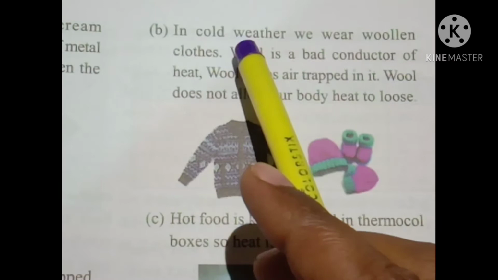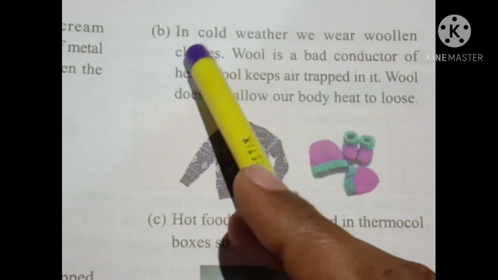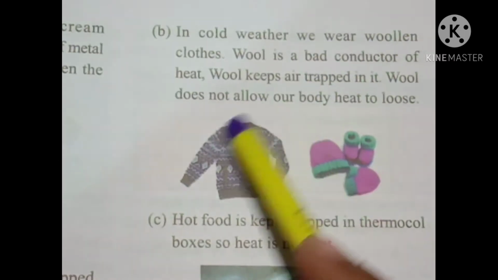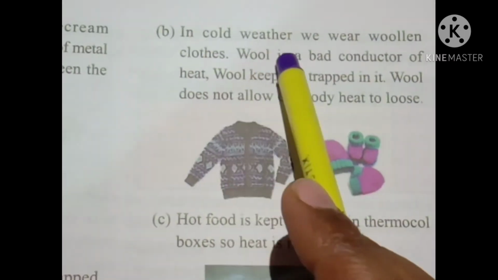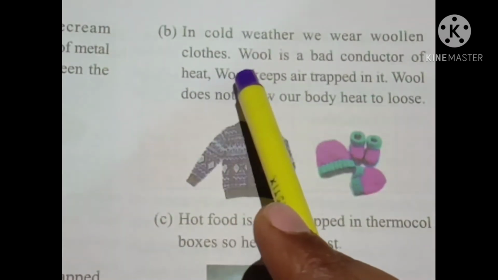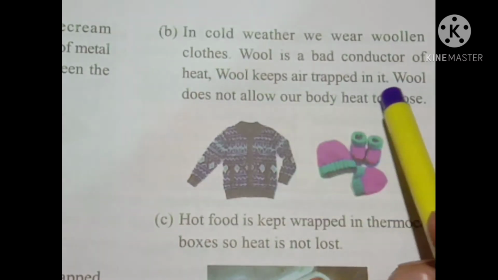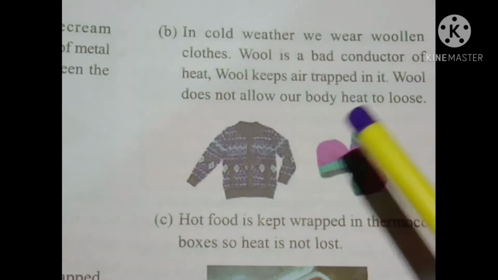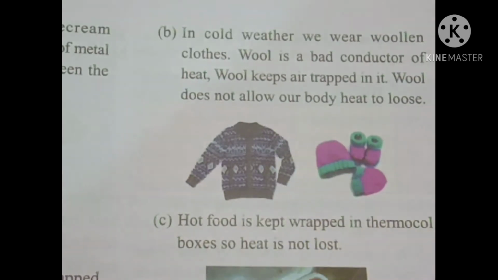Okay, the same thing is also here in the second example. You can see during the winter season in cold weather we wear woolen clothes. Here some pictures of woolen clothes are given. So in cold weather we wear woolen clothes. Why? Because wool is a bad conductor of heat. Wool keeps air trapped in it, and we know that air is a bad conductor of heat also. So that is why wool doesn't allow our body heat to be lost.